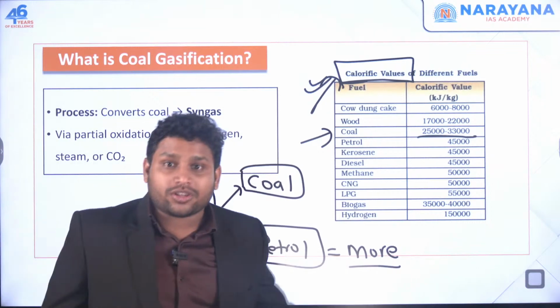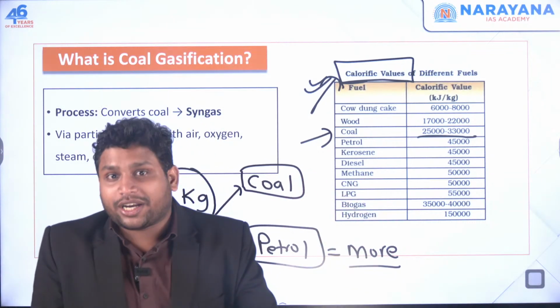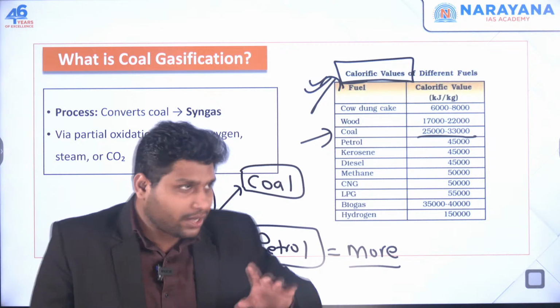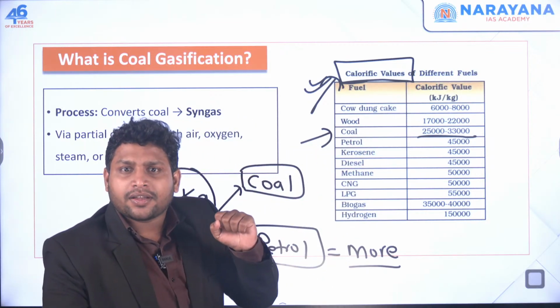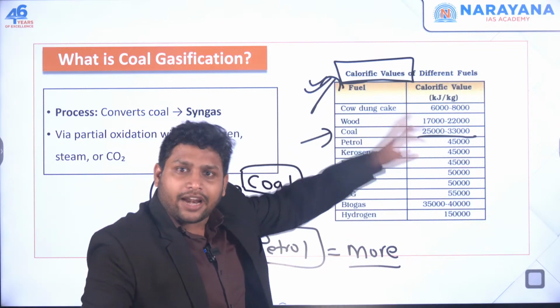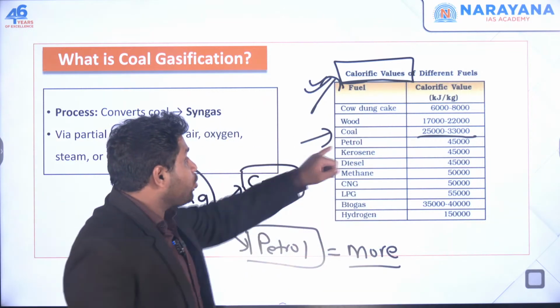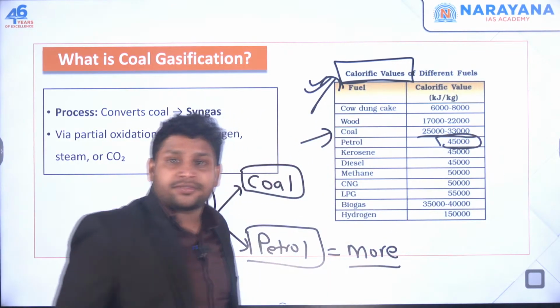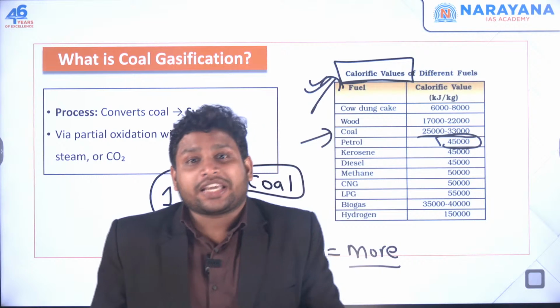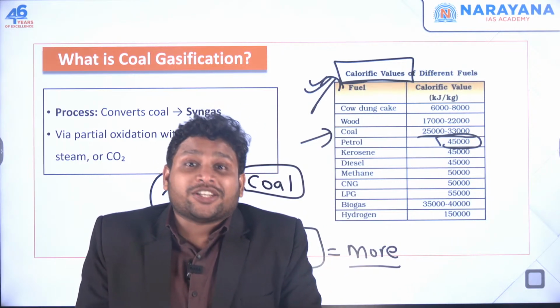This is the unit that we use to measure how much energy we are getting. And if you burn 1 kg of petrol, you get 45,000 kilojoule per kg of energy.